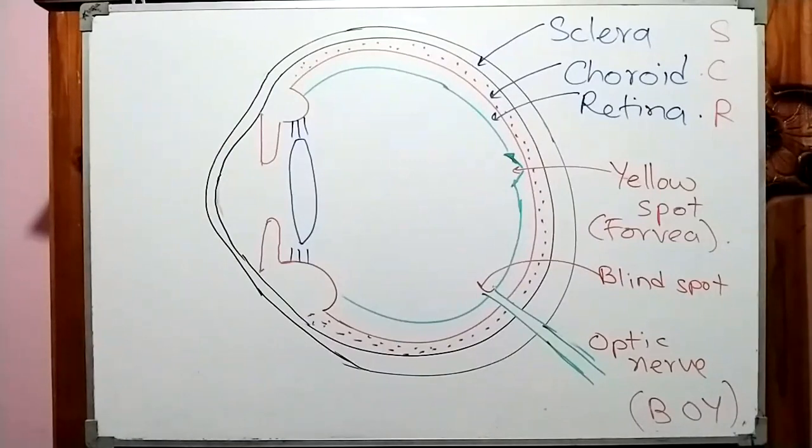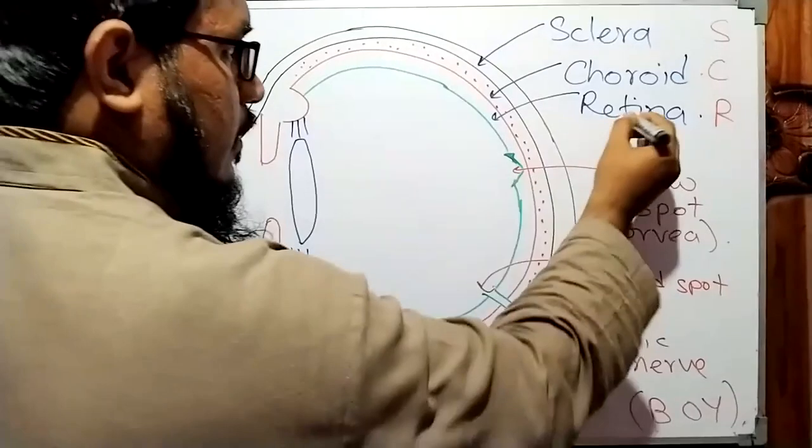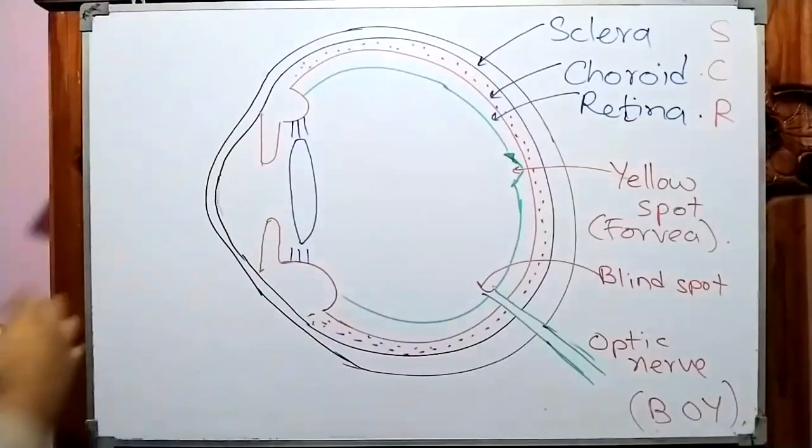And now we'll go to the front part. Do you feel that this is easy now? Good. Because if you learn the picture directly in the textbook, you won't understand. But if you draw one by one, you will be able to understand. So sclera, choroid, and retina. Now we'll come to the front part.